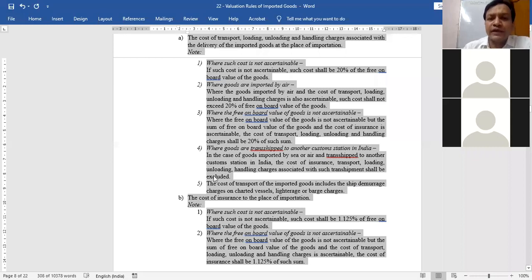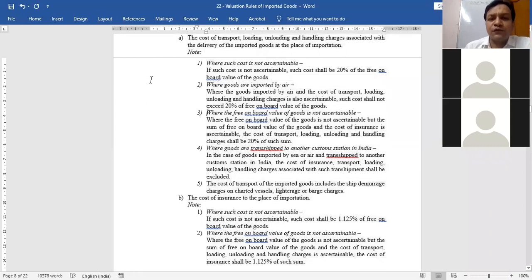By the way, you should take the photo of this. Kindly take the photo of this page. It will be required. After taking the photo of this page, please send a message that you have taken it. Then I will share another screen with you. This is the last question, 2019.